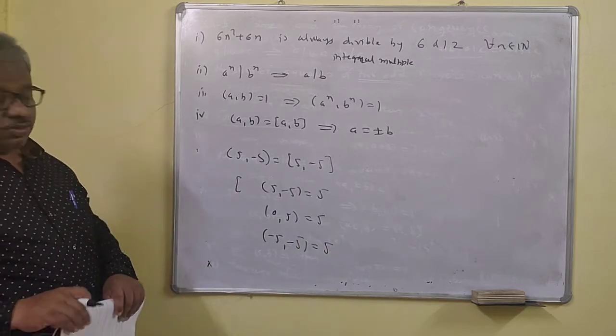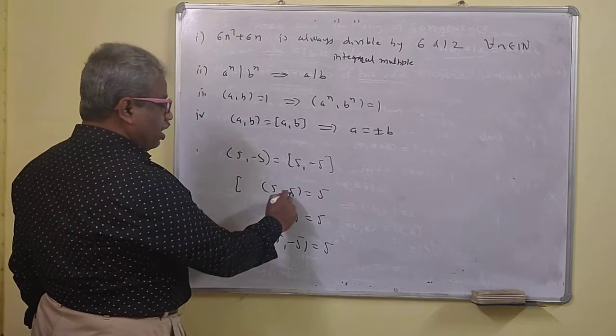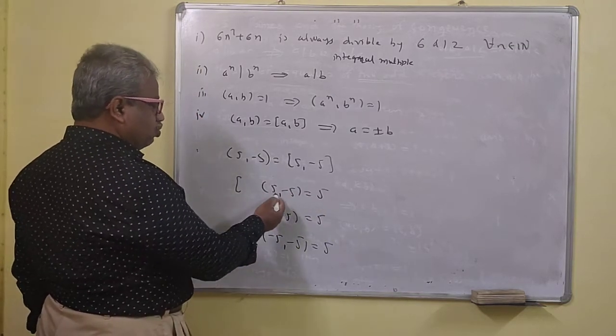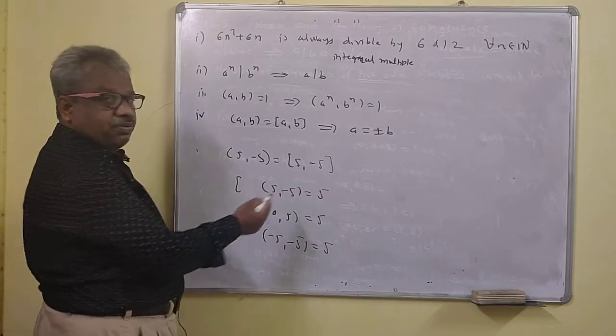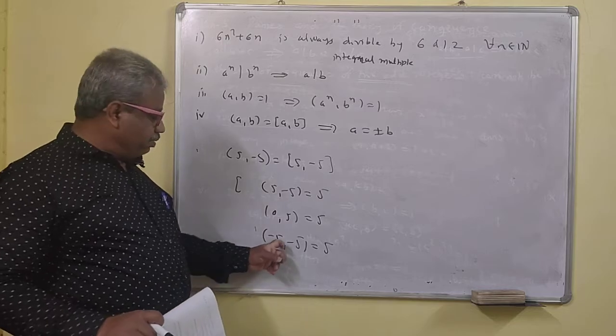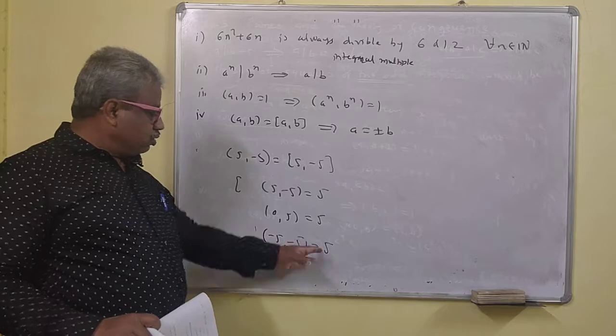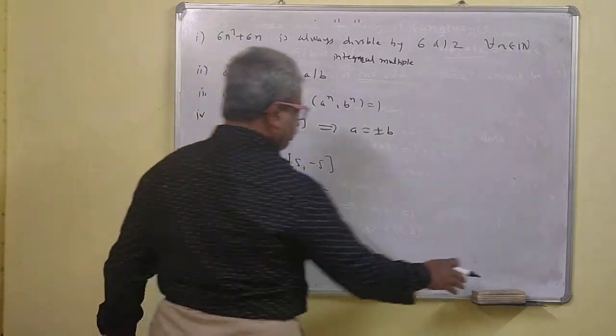Positive you have to take. So you should remember this. You can take 7 and minus 7, or 10 and minus 10, or minus 11, or maybe minus 12, so that will be 12. GCD is always positive.